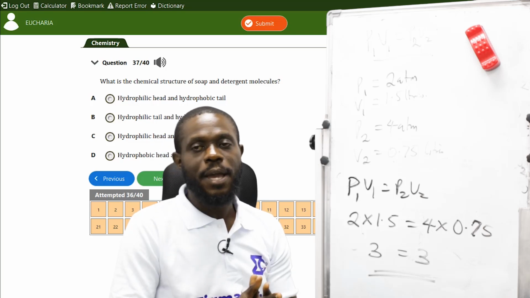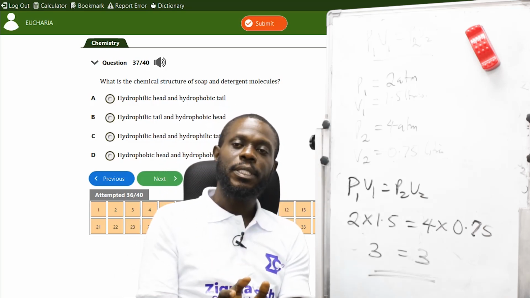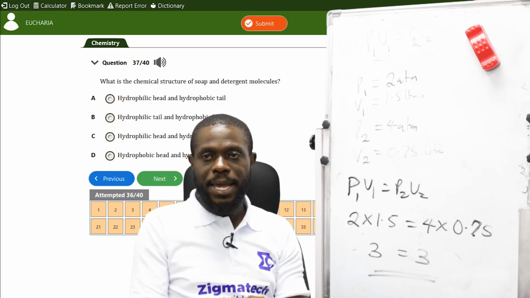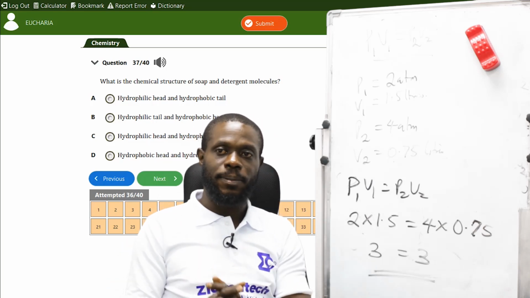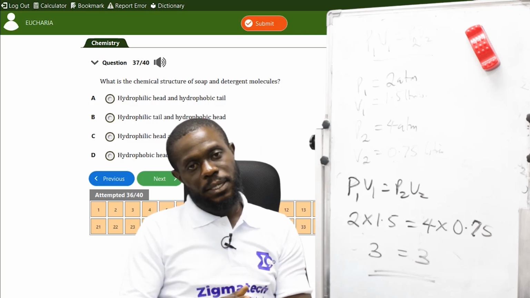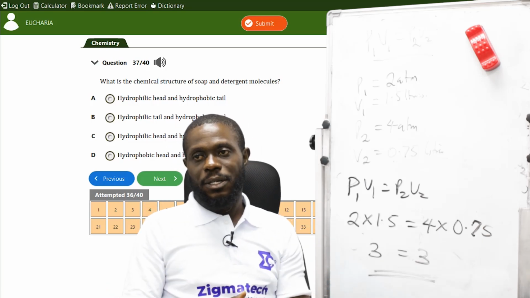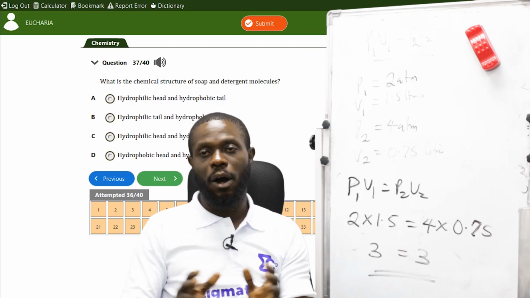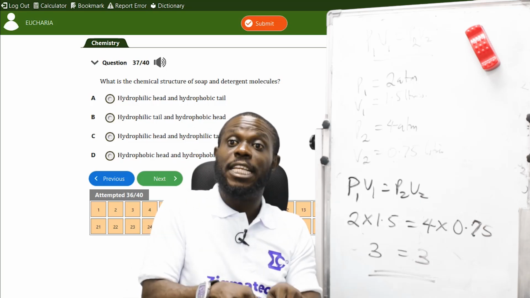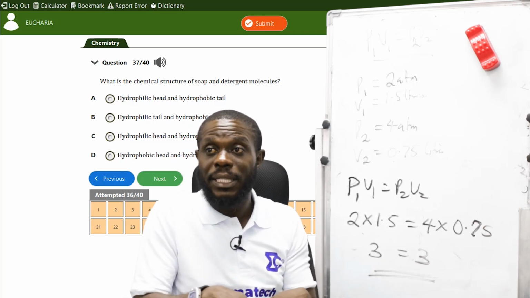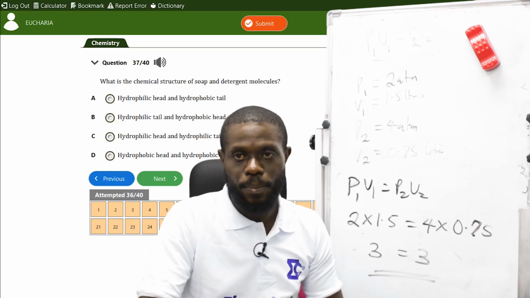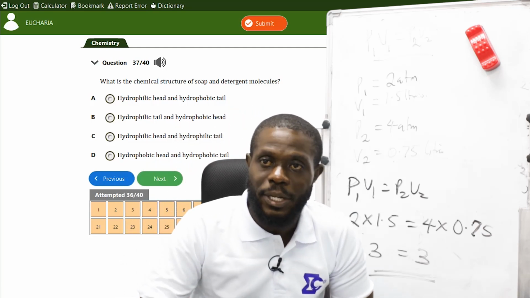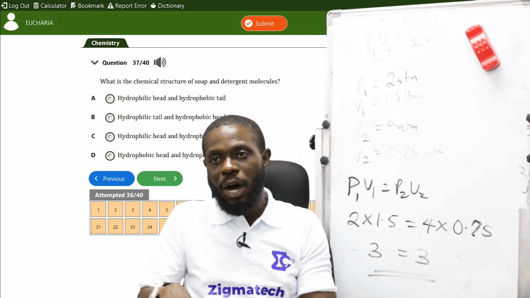All right? Now, hydrophilic head means it is a water-attracting substance, while hydrophobic means it is a water-repelling substance. When they say phobia, phobic, it means you fear. So soap fears water, because when soap enters into water, it dissolves. But they still use water in the making of detergent and soap, and that same water destroys soap. So the making is the head, and the dissolving is the tail.